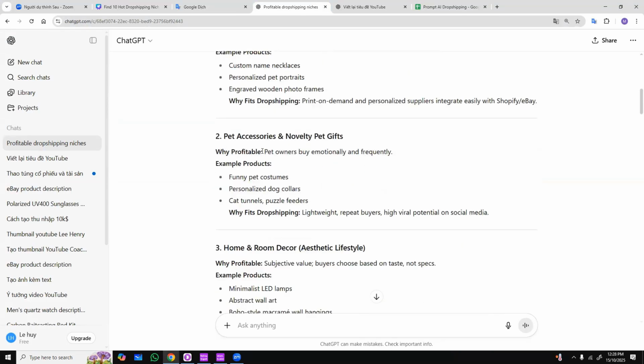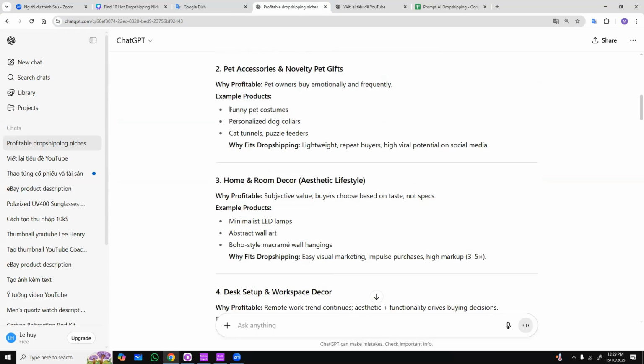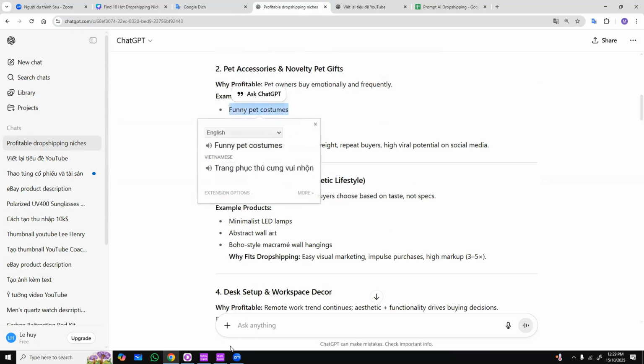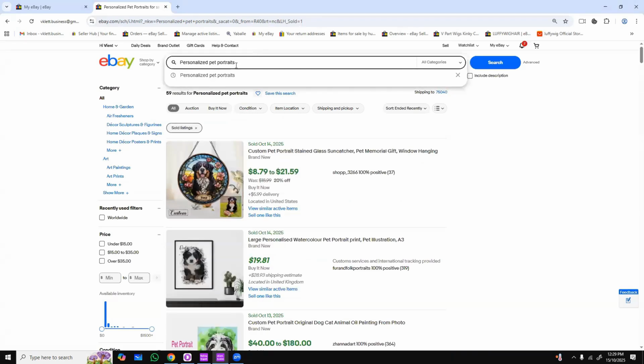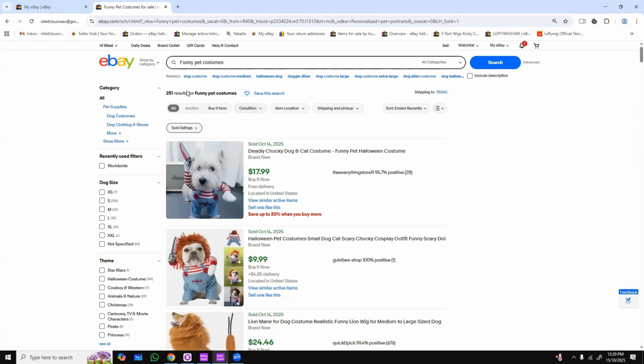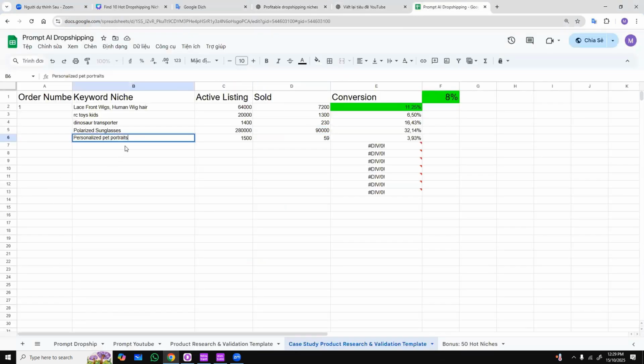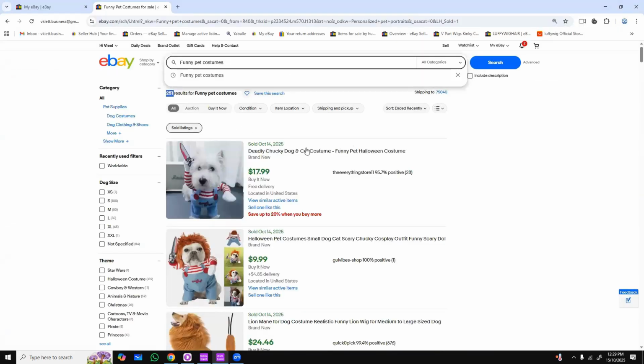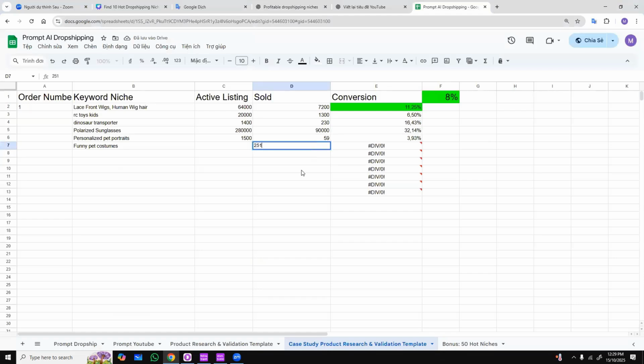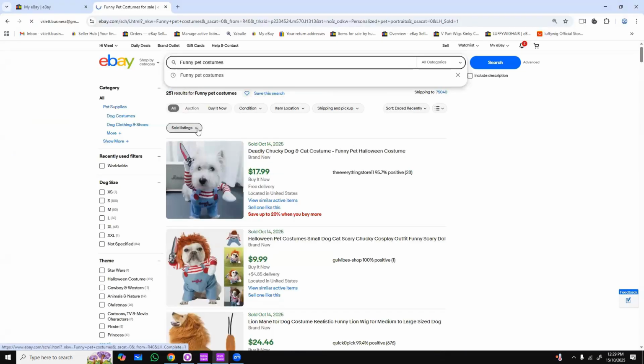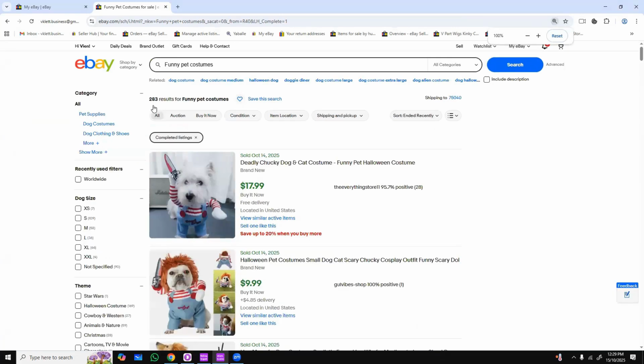Okay, let's scroll down and take a look, for example, at funny pet costume. Now we can try analyzing this niche. I want a product that has high demand and a conversion rate above 8%, okay? Here, I see something solid, so I'll continue analyzing this niche, everyone. I'll enter the keyword. So this niche has sold 251 results. To make it more up to date, I'll remove one filter.